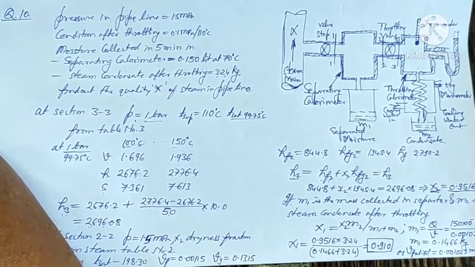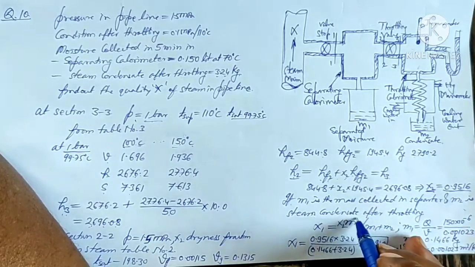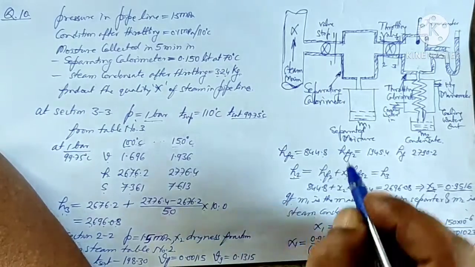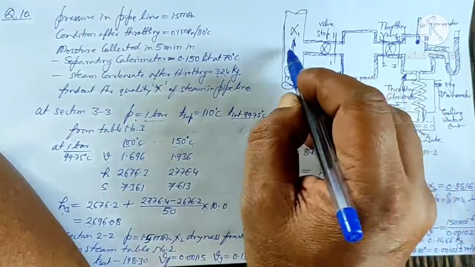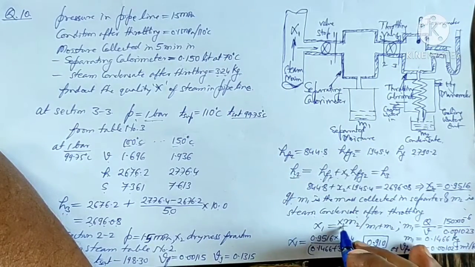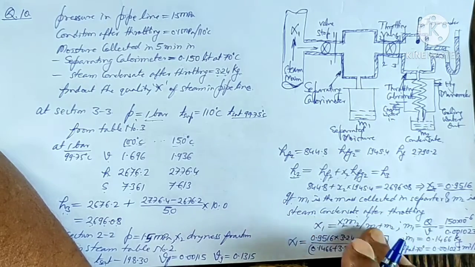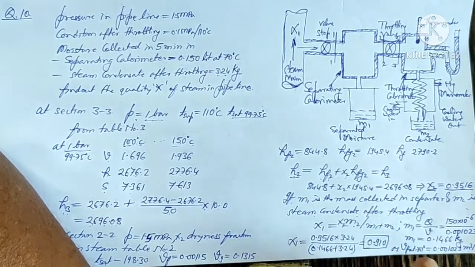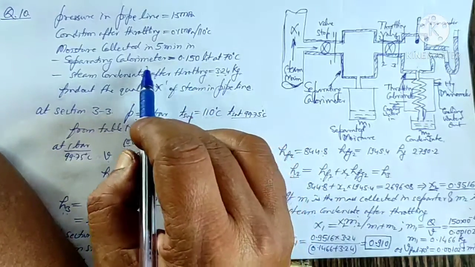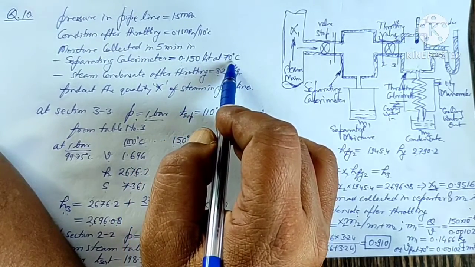If M1 is the mass collected in the separating calorimeter, and M2 is the steam condensate after the throttling, then we can say the dryness fraction x1, that is of the steam passing through this steam pipe, will be equal to x2 into M2, the mass of the dry steam, divided by M1 plus M2, the total mass. But M1 we don't know. Instead of M1, it is given as 0.150 liter at 70 degrees centigrade.